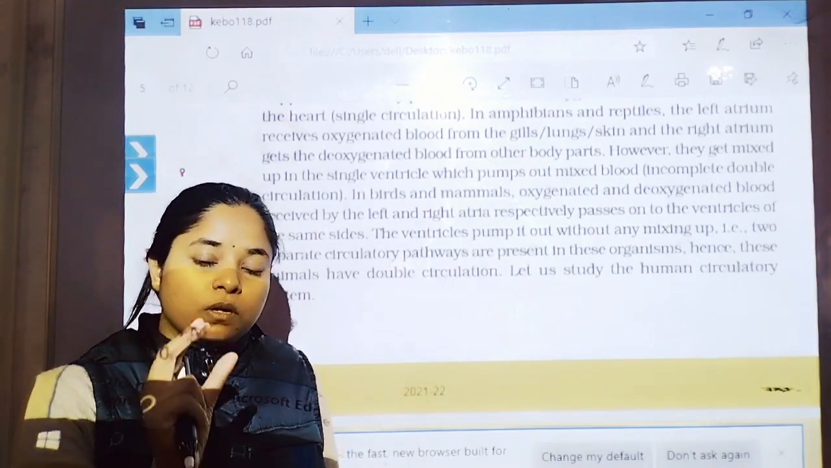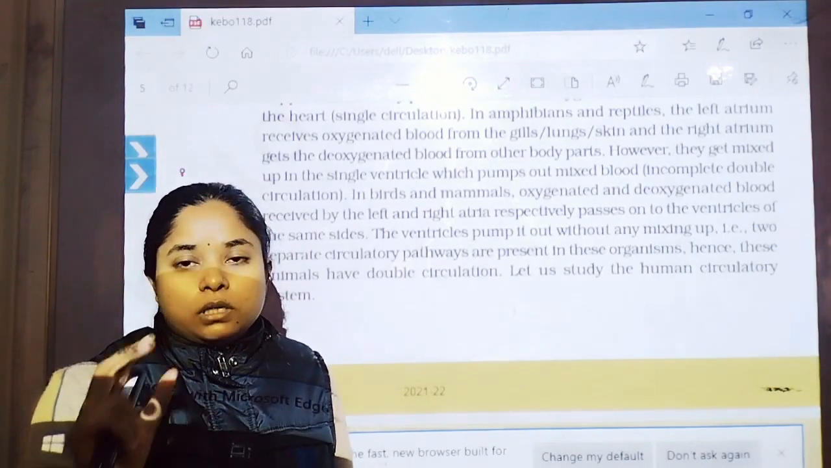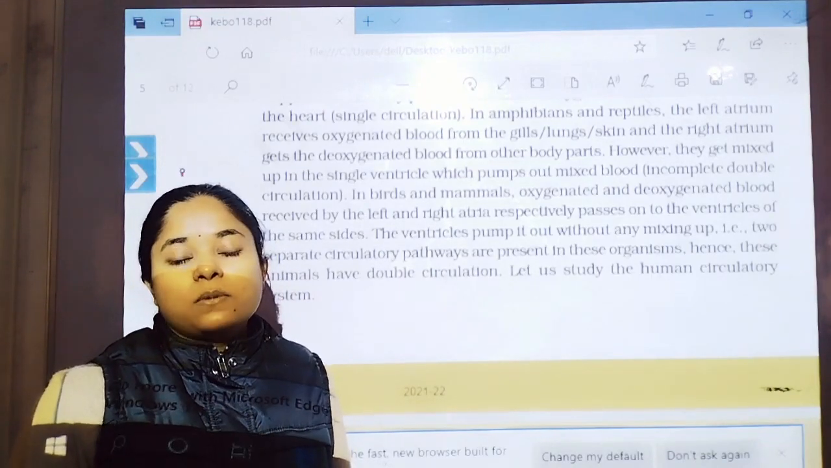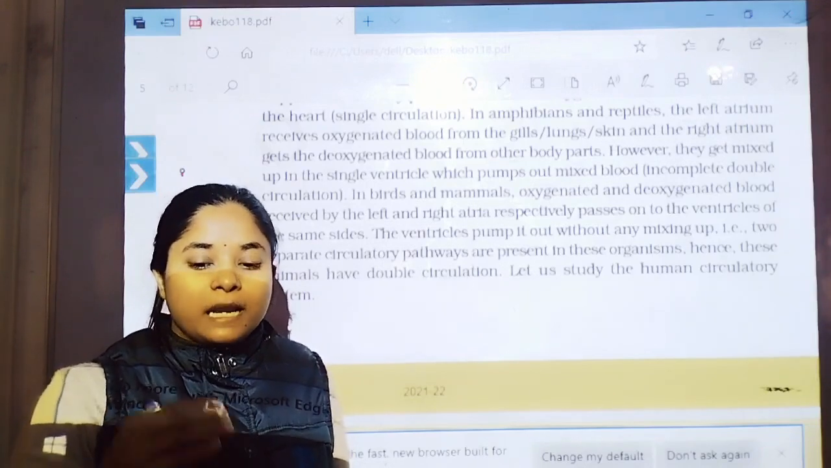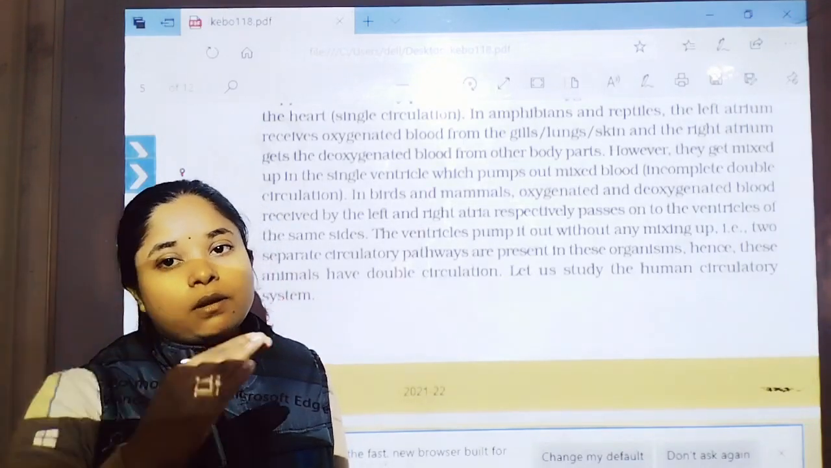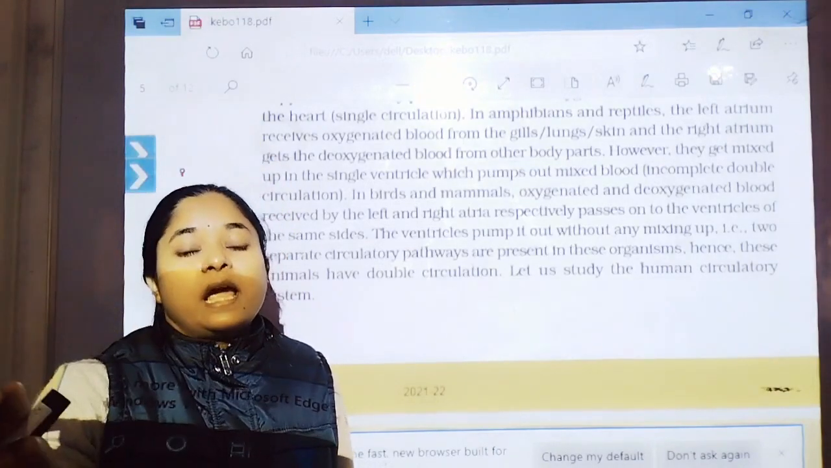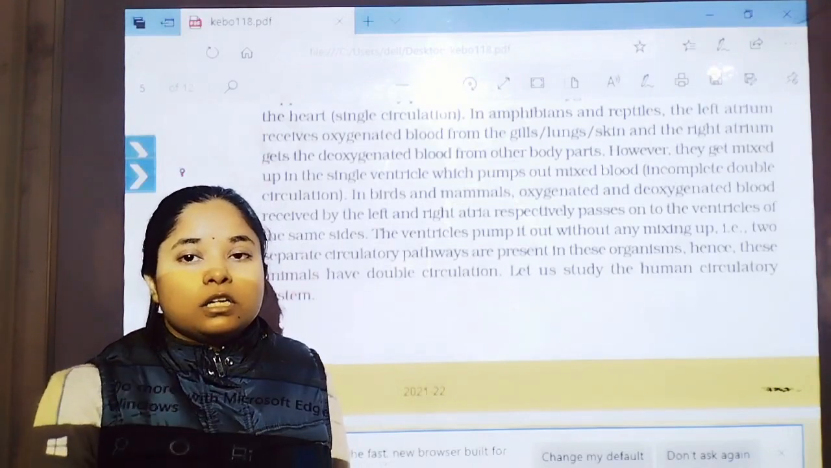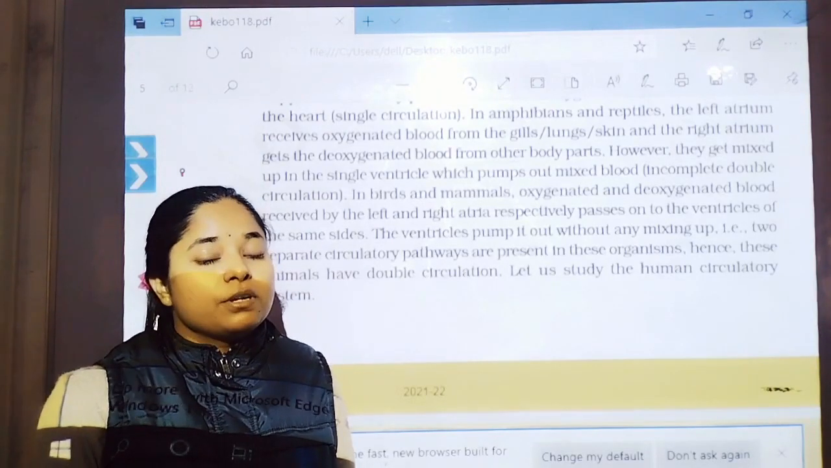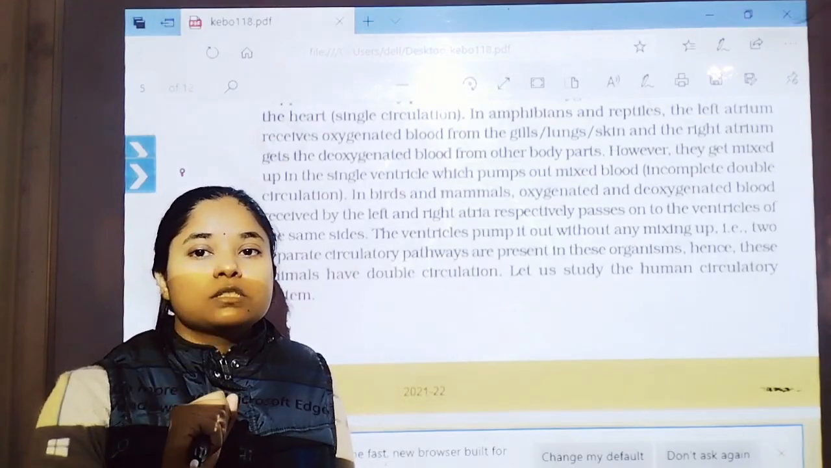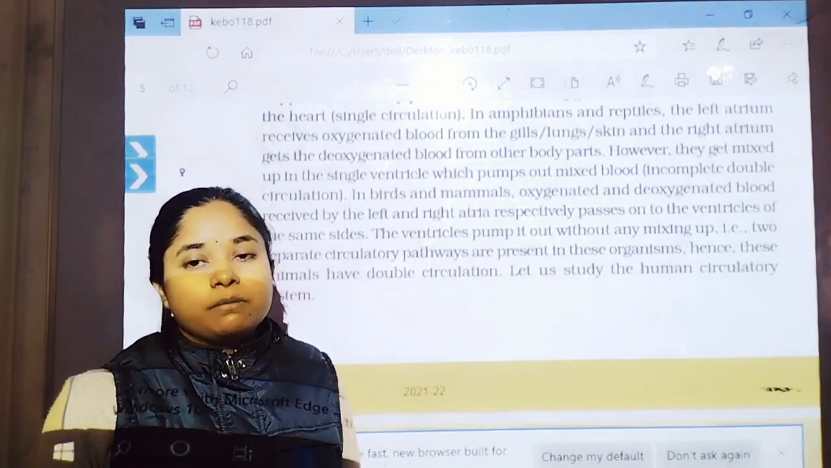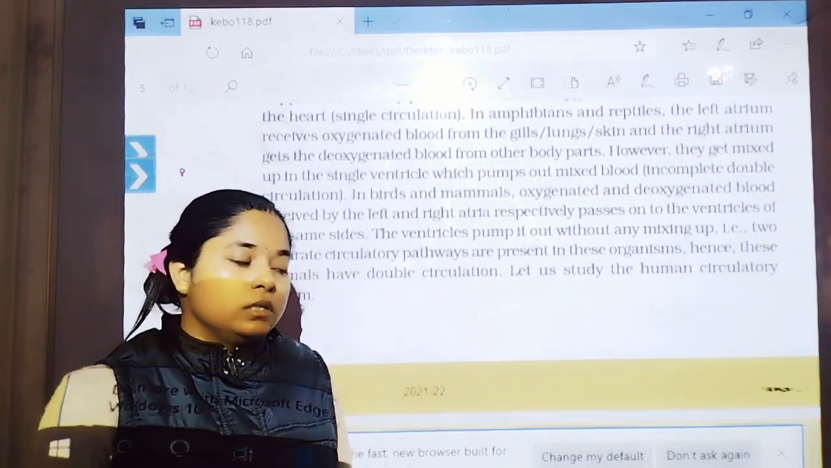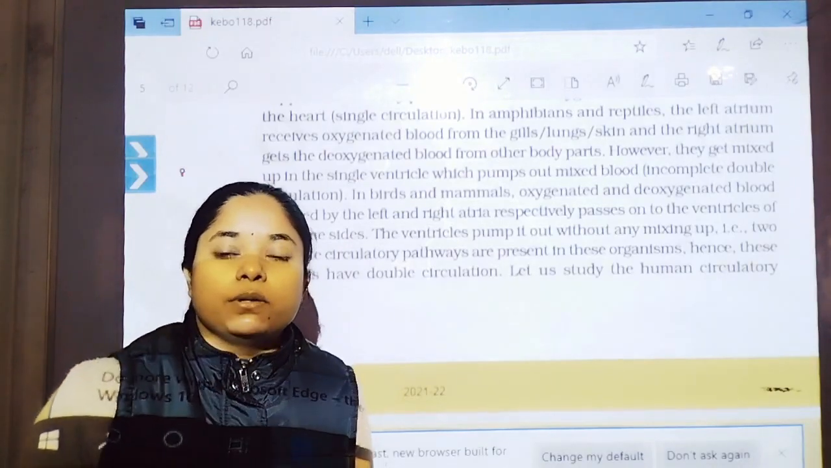So first the right auricle receives the impure blood from the body, then it is transported into the gills, skin and lungs. From the gills, skin and lungs it is transported into the left auricle, and from the left auricle it drains into the ventricle. Because amphibians are three-chambered, only one auricle and only one ventricle are present. That's why the mixing of blood is carried out in the ventricle. The mixed blood is transported to the body tissues in reptiles and amphibians.